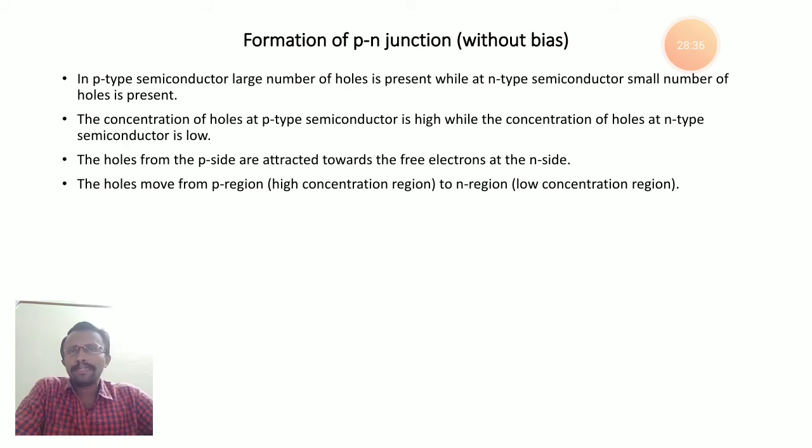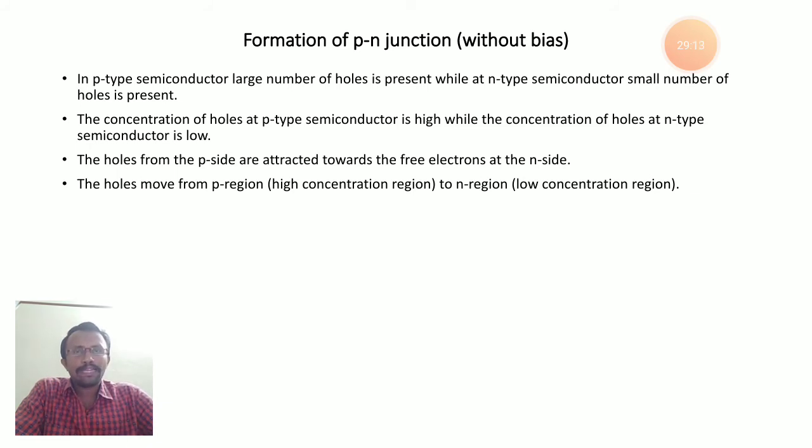In n-type material the concentration of electrons is very high. Because of that they repel each other, and they start moving towards the low concentration region. While they are moving from high concentration to low concentration, the free electrons present in n-type material are attracted towards holes in p-type material. Now in p-type material, the hole concentration is very high, so the holes repel each other and start moving from the high concentration region to the low concentration region.